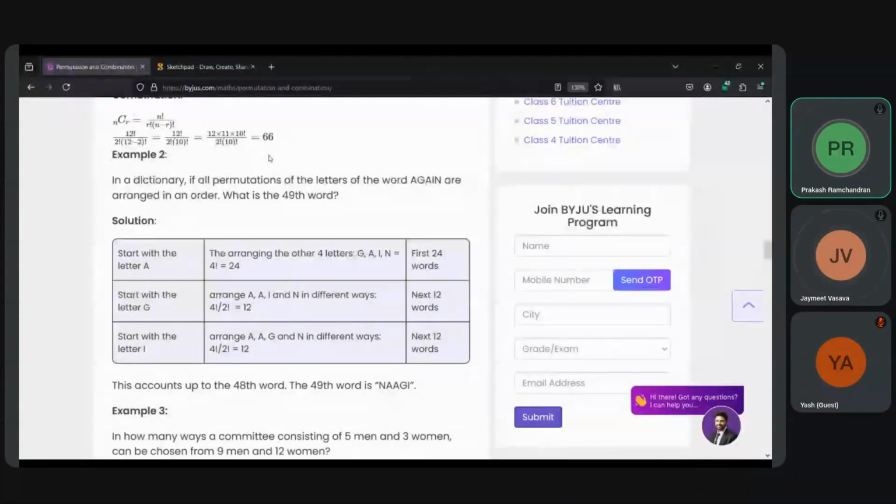So 4 factorial is what he is coming up with. When you have the A block, if instead of A you start with G, then you don't have A, still you can have A, I and N. So you got again 4. And then why is it 4 factorial by 2 factorial?